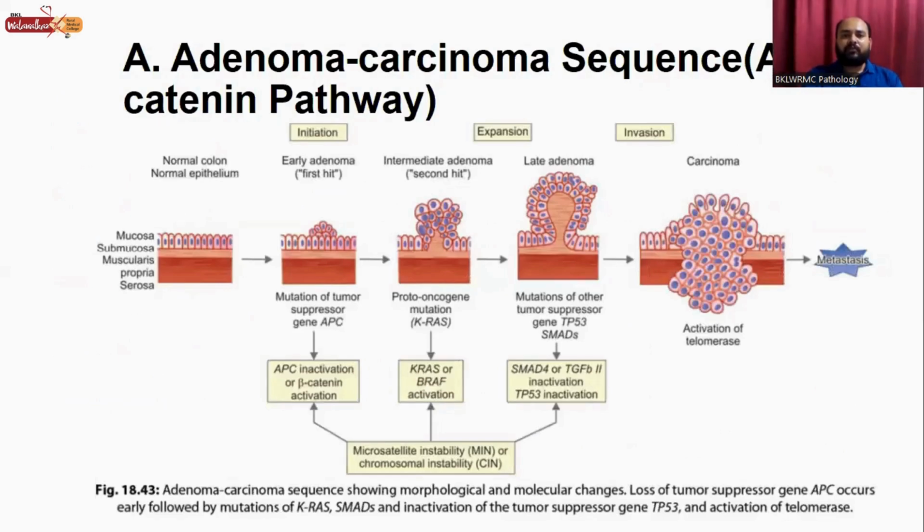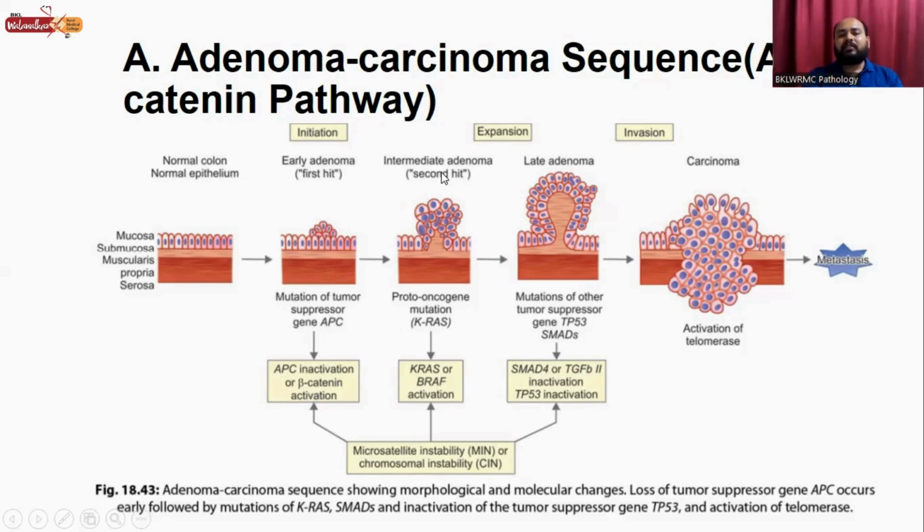So, adenoma carcinoma sequence. This is the normal mucosal colorectal epithelium. This is the submucosa, this is the mucosa, and this is serosa. So this is the normal colon and normal epithelium. There are three phases in this sequence. First is initiation, second is expansion, and third is invasion. In initiation, there is early adenoma, called the first hit. In this, there is mutation of tumor suppressor gene APC. Because of APC inactivation or beta catenin activation, there is formation of adenoma.